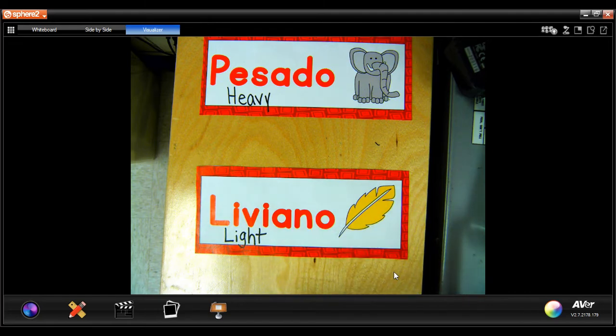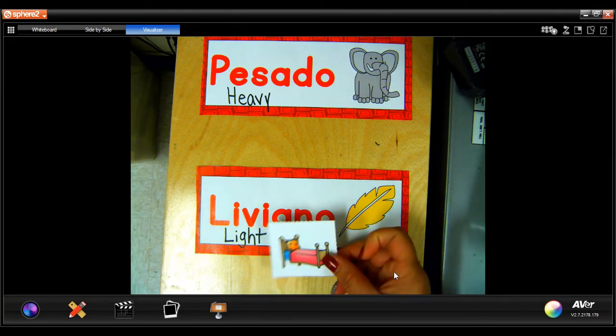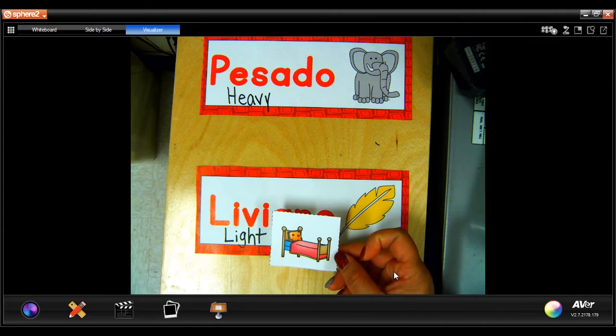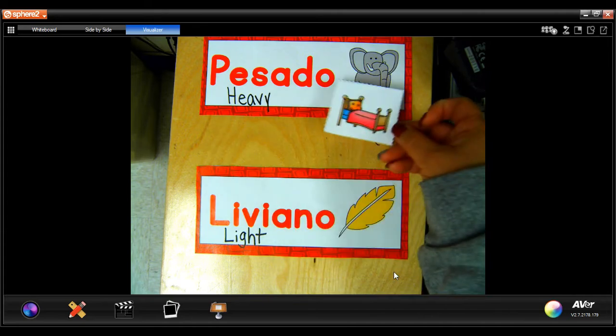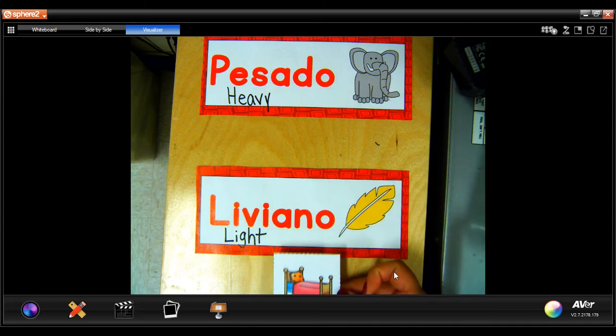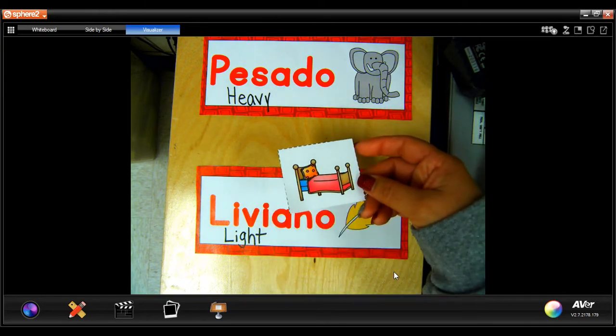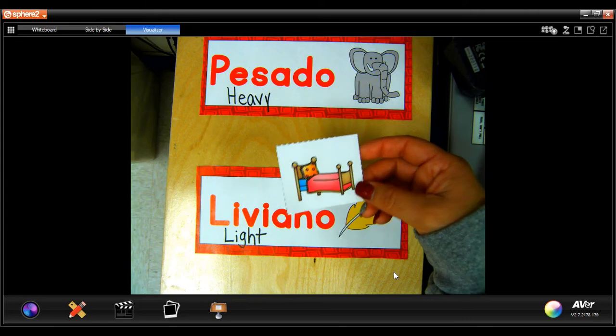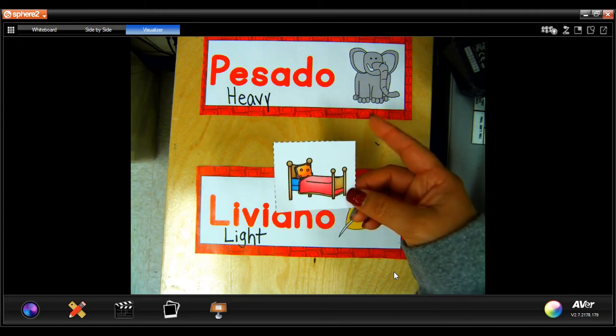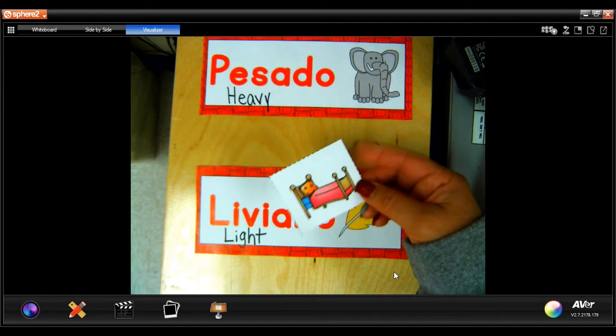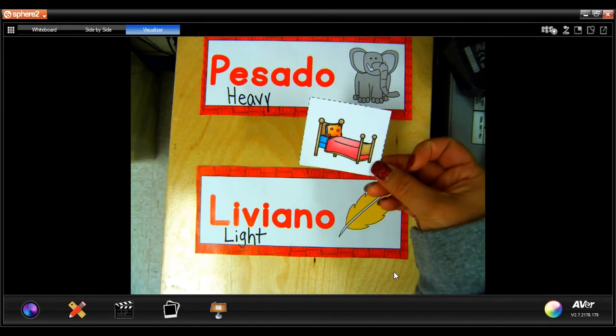All right, so let's look at some of these pictures that I have here. Here is a bed. So is your bed heavy or light? Remember, light will be something that maybe you can pick up with one hand, and heavy is something that is very heavy and maybe one or two people are needed to move it. Or like the elephant, almost nobody can pick an elephant up, right? He's very heavy. So this bed, is it heavy or light?